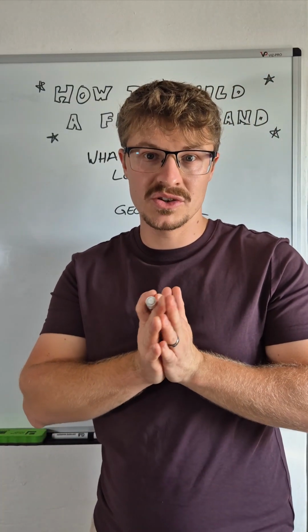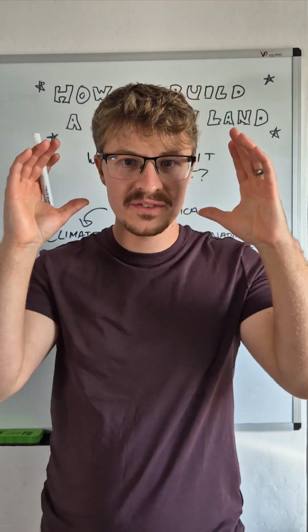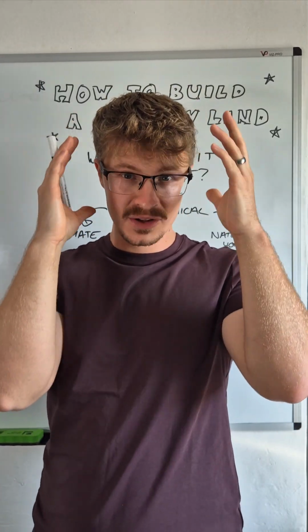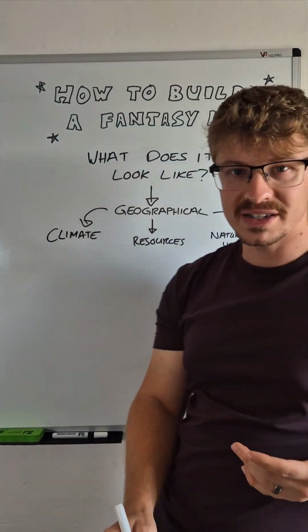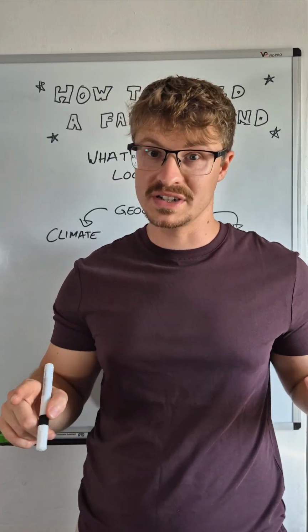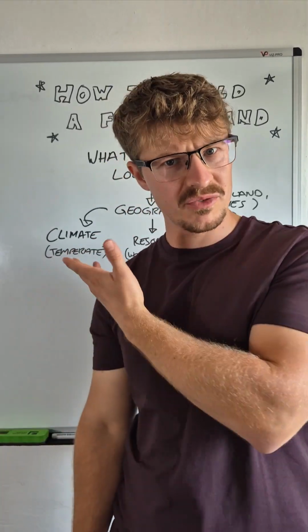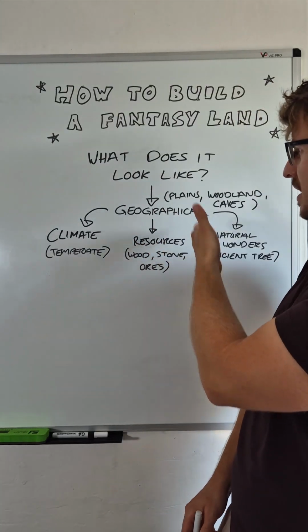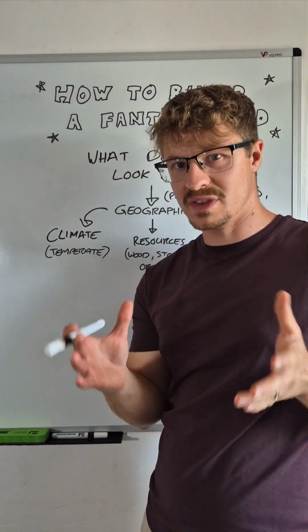This all builds into what actually fits into your kingdom, and hear me out. So once you have that idea of the geographical land in your brain, you have the climate, the resources, and natural wonders. And this is already giving you multiple things to work with for a story or a TTRPG. So let me use a location that I'm making currently in Gothica as an example for some information on the board. So in geographical, we have plains, woodland, and caves. Those are the key things that I'm picturing for this area.